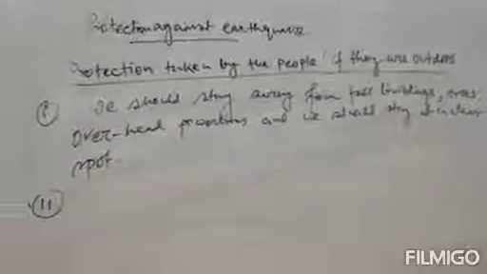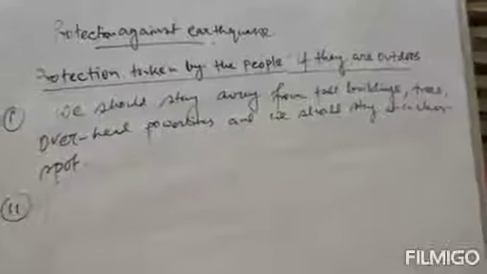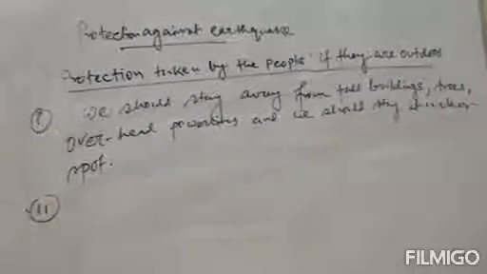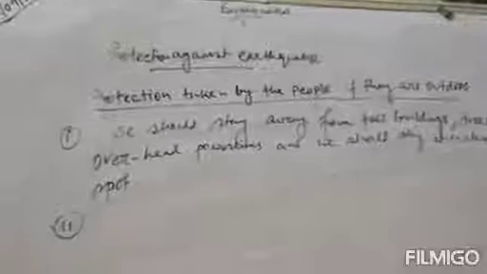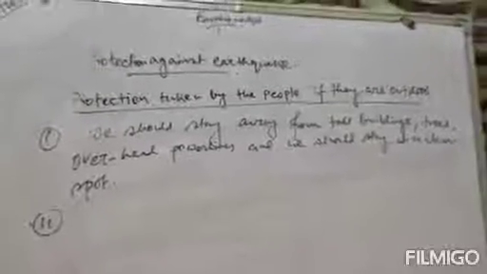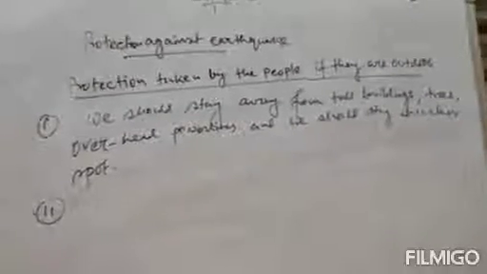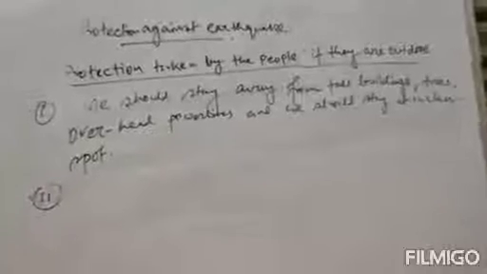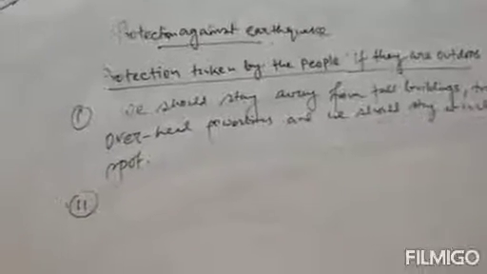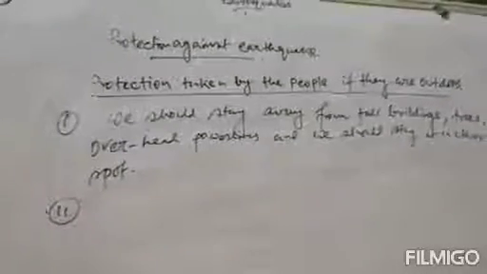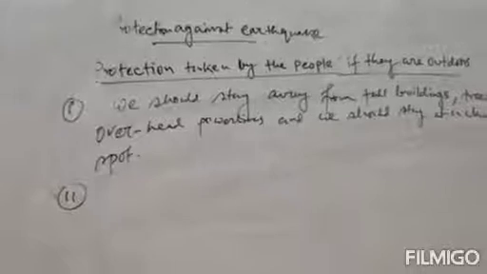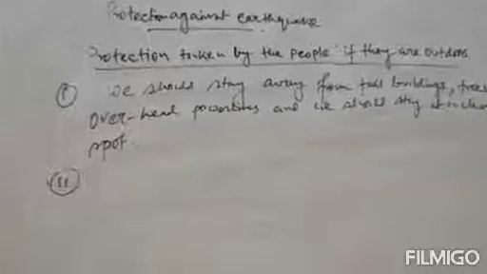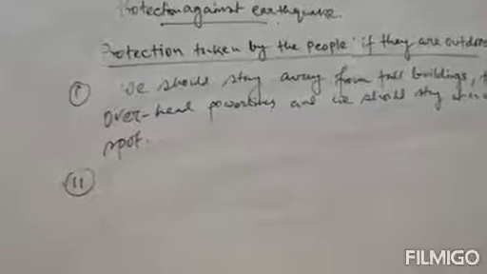That means if you are driving a car or are in a bus, the first thing is that you should not come out. If you are driving, you should drive slowly to a clear spot away from apartments and buildings, and stay there till the earthquake stops. So those are the two protections you can take if you are outside during an earthquake.